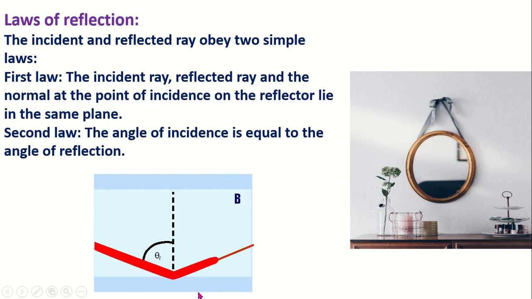Look, the incident ray, reflected ray, incident angle, reflected angle, and the incident angle and reflected angle are equal. And the first law says the incident ray, reflected ray, and the normal all lie at the point of incidence in the same plane. I think you can understand the laws of reflection.